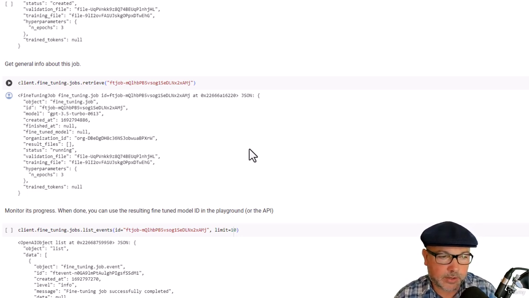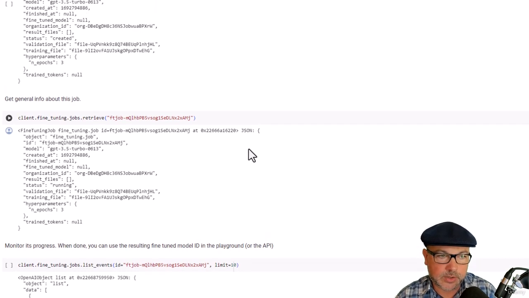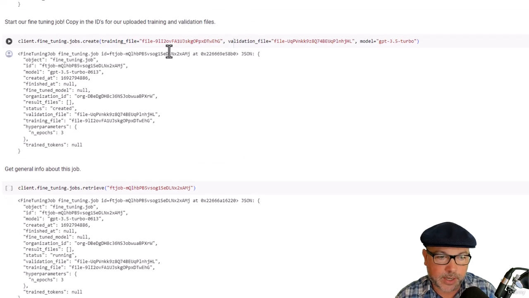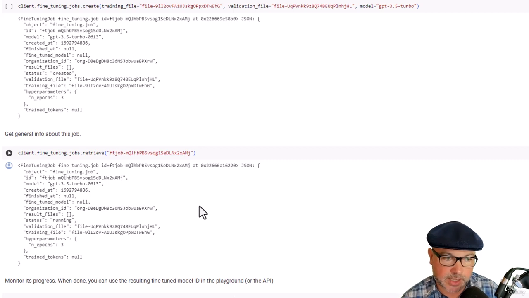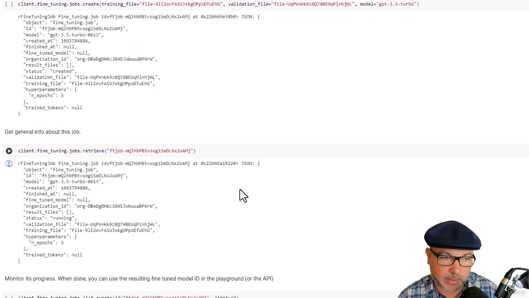We can use the fine-tuning job.retrieve function using that ID that it gave us back as part of the response to the create call. That will give us some general information about the fine-tuning job just to make sure that it's actually going off. For example, it's saying that the default number of epochs was 3. I could specify that as part of the fine-tuning create command too. You will be charged by the epoch by the number of tokens in your training data set, so do not increase that to more than you need, would be my advice, unless you want to pay for it.